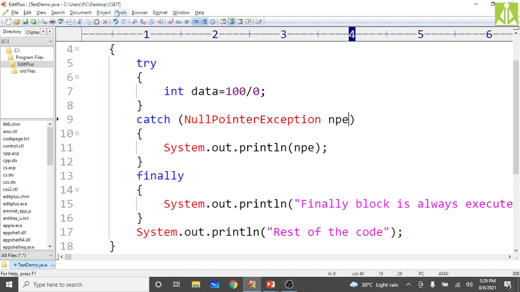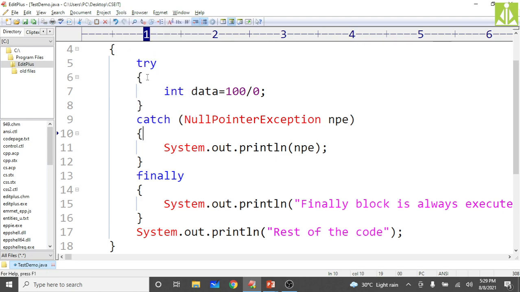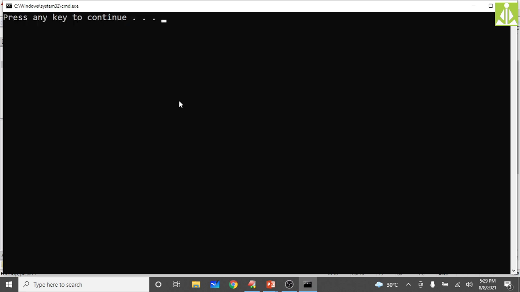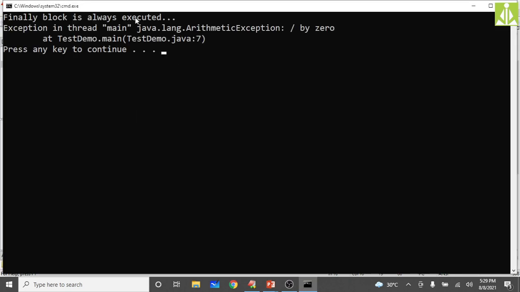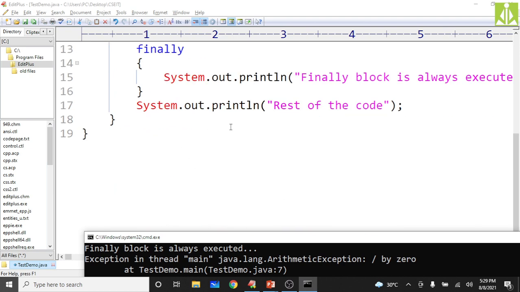Just see here. You will get the message. Exception occurred but not handled properly. See here, finally block always executed, but you're not seeing the rest of the code.